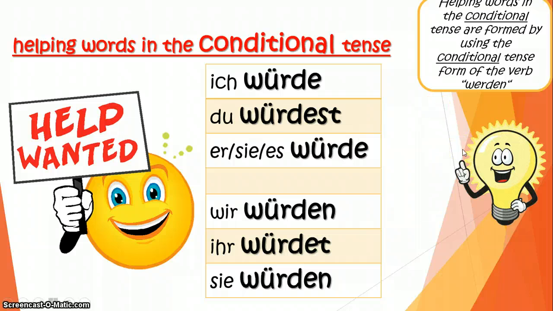So helping words in the conditional tense are formed by using the conditional tense form of the verb werden. If you want to say I would, it's ich würde. You would, du würdest. He, she, it would, er, sie, es würde. We would, wir würden. You would, ihr würdet. They would, sie würden. They are very, very important. You need to know them to make an accurate conditional tense sentence.